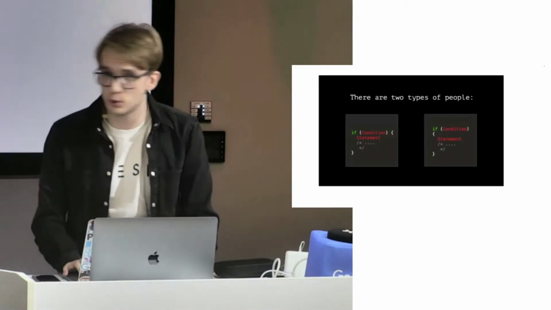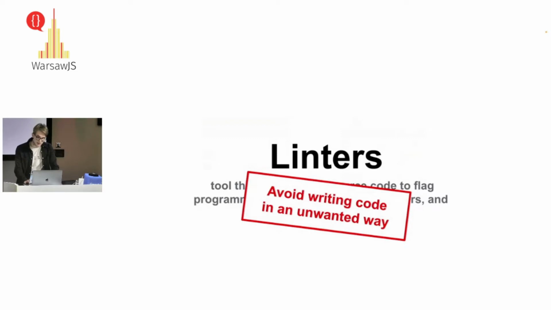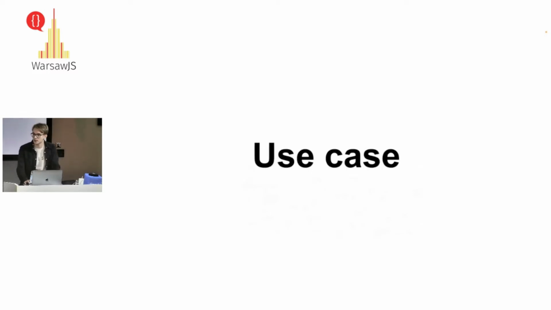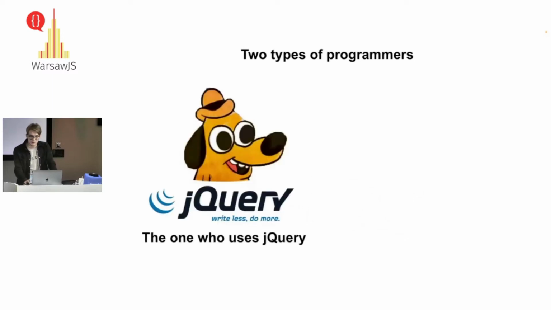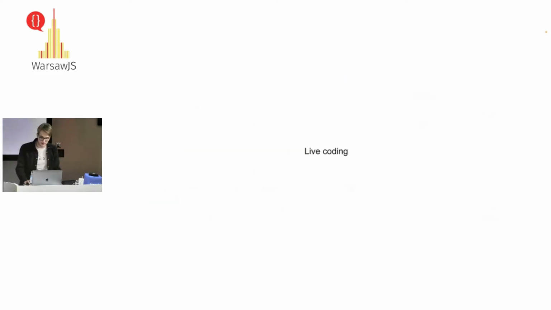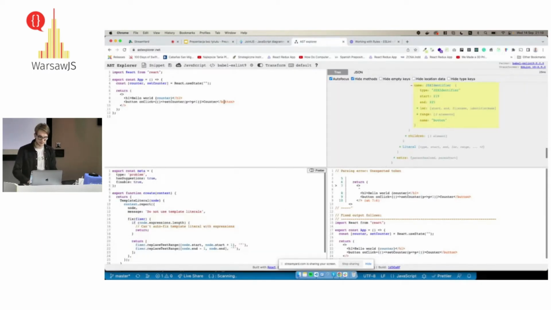For example, if you have two types of users, you want to define in which way you want to write code in your company, yes? So differently said, avoid writing code in an unwanted way. As I said, I want to go into real examples, and I'm going to write a custom linting rule in 1 minute. We have a real case example, two types of programmers: those who use jQuery, who are super happy, and those who pretend they don't like jQuery. Okay, so live coding.